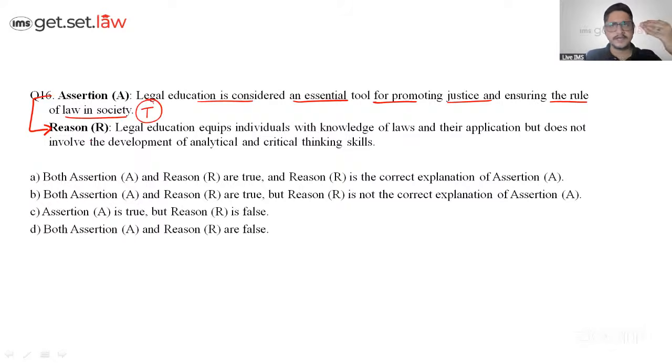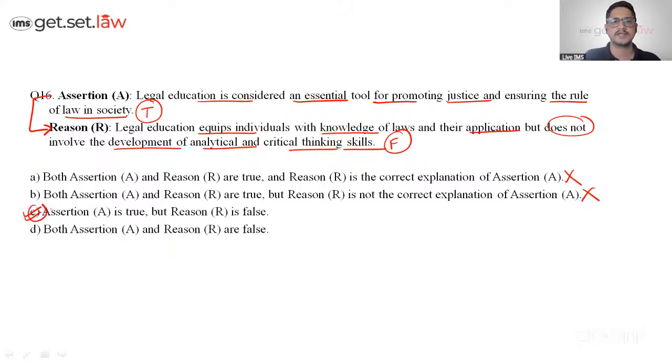Let's go to the reason. Read it separately. Don't link it. Legal education equips individuals with knowledge of laws and their application, but does not involve the development of analytical critical thinking skills. Why? When we study law, we do study analytical critical thinking, right? That is what the skill, that is what the education is about. This is false. So we won't have A and B as the answer. So we are having C as the correct answer. Do you guys agree with me or not? Right or wrong?